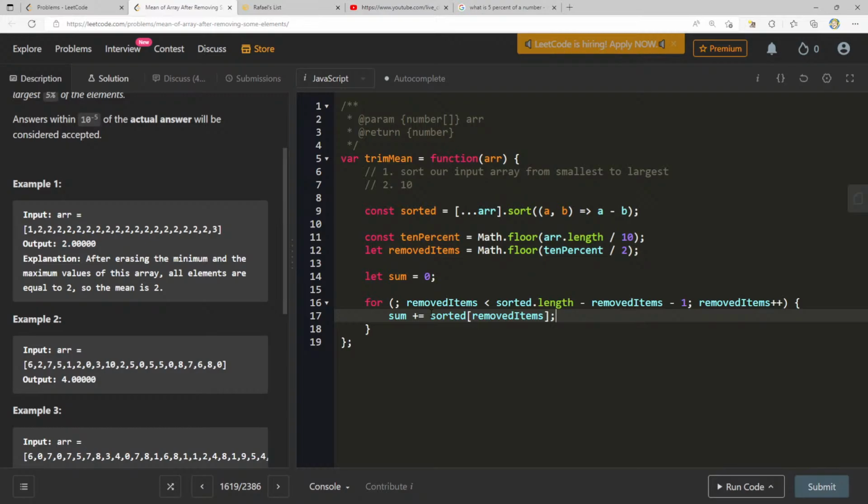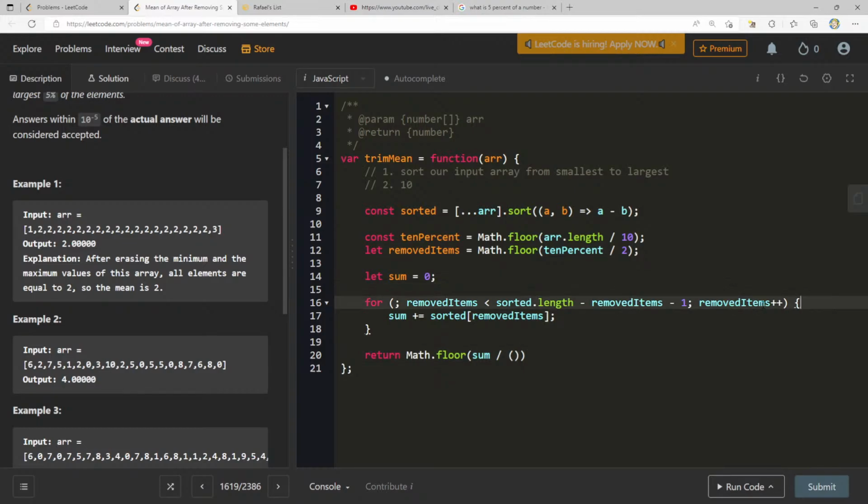And what is that distance now? It's going to be, is it just divided by return math.floor of sum divided by, let's see. Now this is actually going to be all wrong, right?